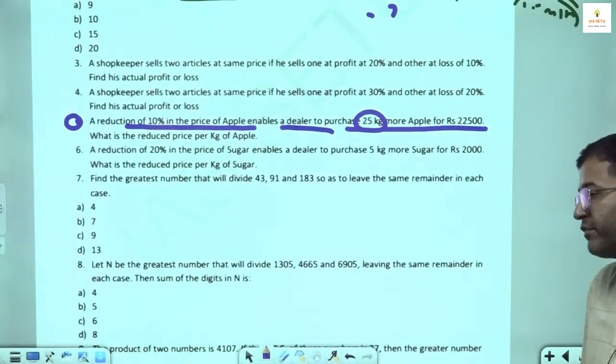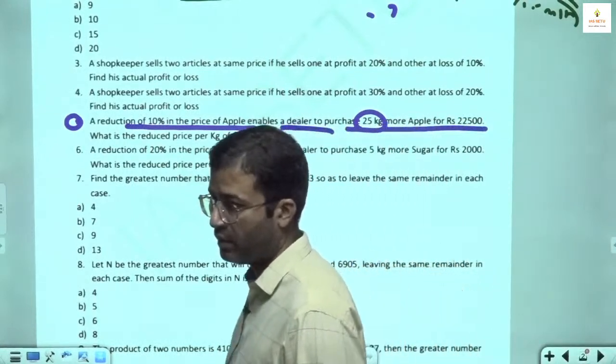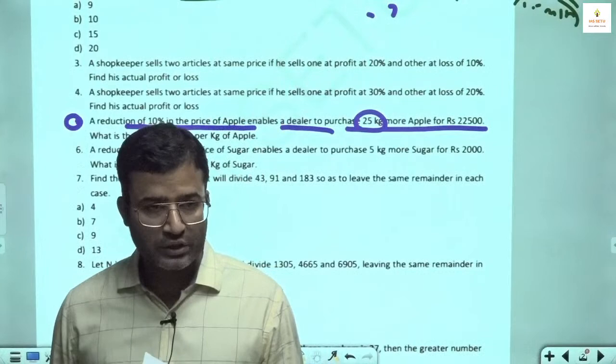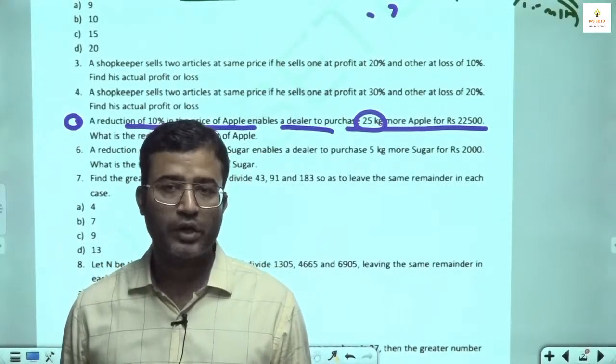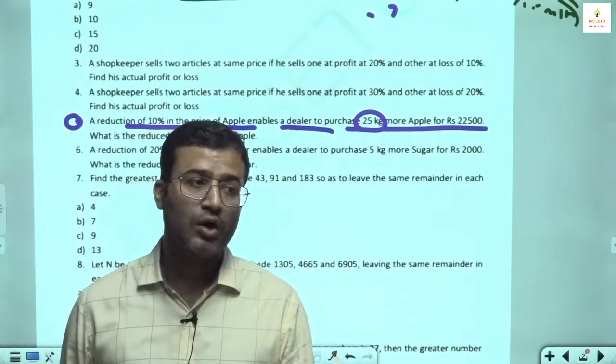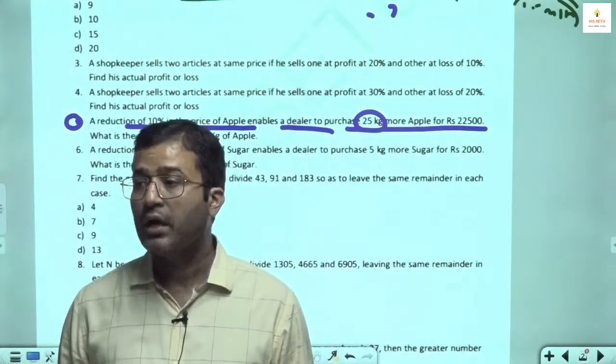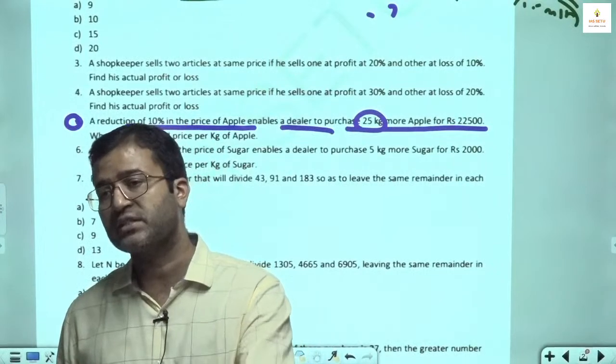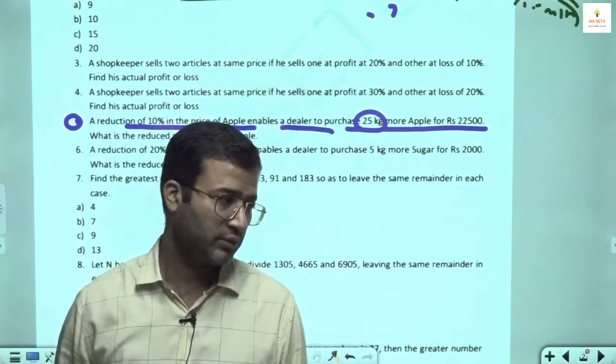It is also a favorite type in aptitude. You can use the answer options, or you can use a simple equation, or I tell you a shortcut. A reduction of some certain percentage enables you to get some extra quantity in this much amount.